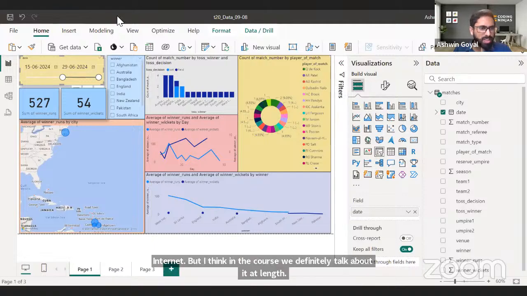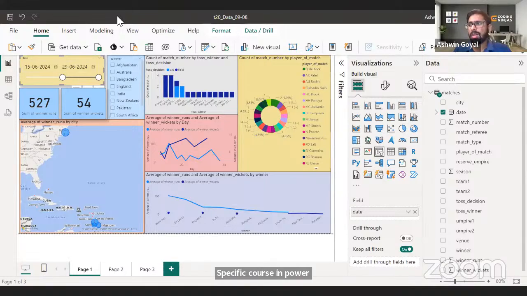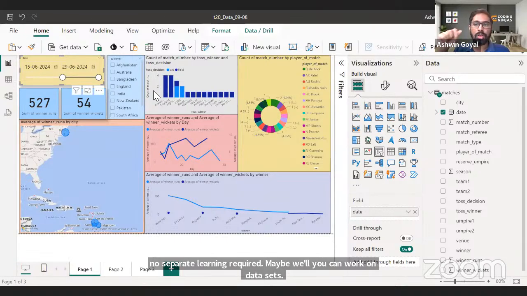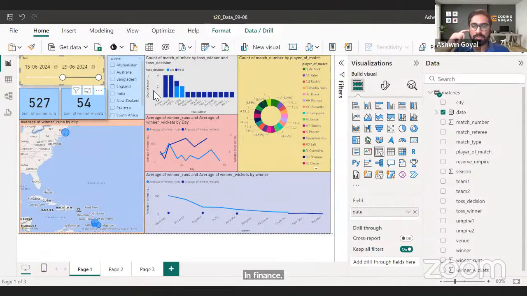Okay. Specific course in Power BI for finance guys? No, but all the skills that we learn in Power BI in the course, they would be used, right? They are the ones that would be utilized properly. So no separate learning required. Maybe you can work on data sets in finance, right? In Power BI, you can use those data sets, finance data sets.